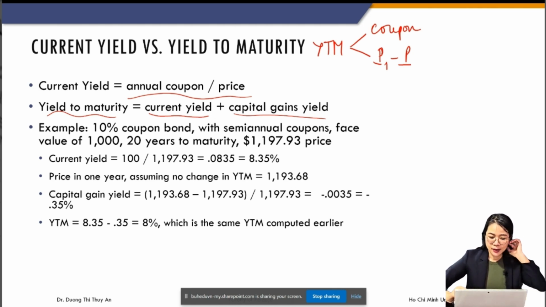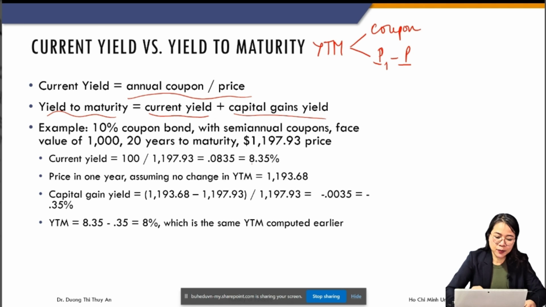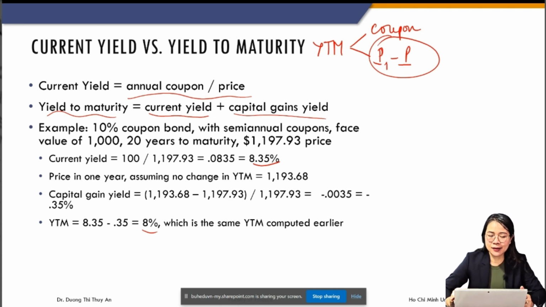Okay, so the current yield here is 8.35%. What does that mean? It means your rate of return in the form of coupon only is 8.35%. But see, the YTM is only 8%. What does that mean? It means that the capital gain here is actually a loss. It means the price now decreased compared to the price you bought.